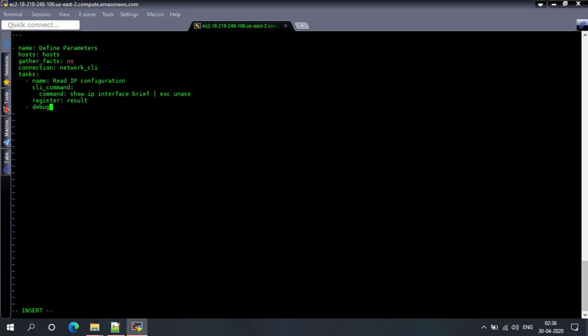Now the IP configuration will be stored in a variable named result. Debug will be used to show that variable on screen. That's it. Our playbook is also ready now. Let's save it.